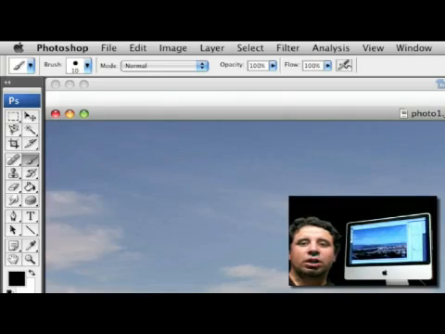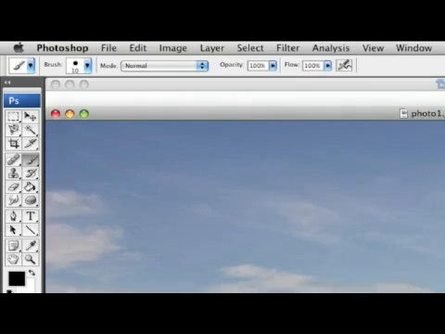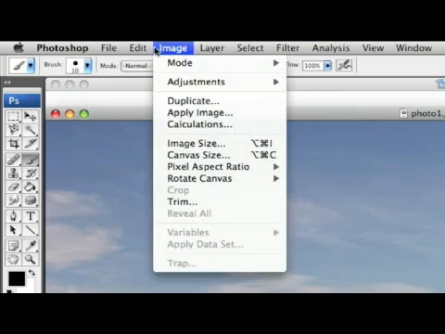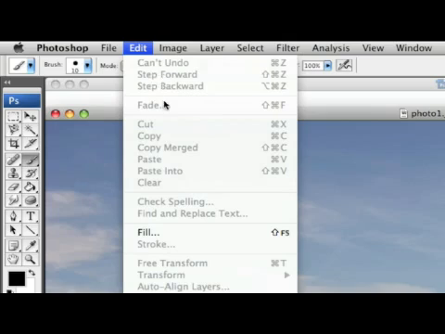Now we're going to study our undo and redo actions under our edit menu bar in our toolbar. If we look up here at our Photoshop, we can see on our menu bar we have Edit, and then we have our menus, our options here to undo or to step forward or step backwards. And as you can see, we can't undo right here because I have no actions in my history. If we look down here in my history, the only thing I've done is open this photo.